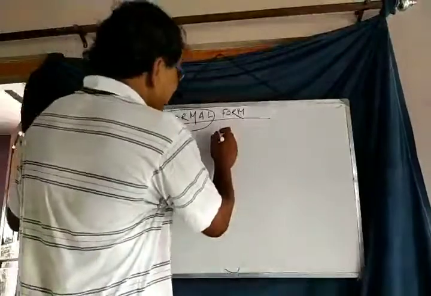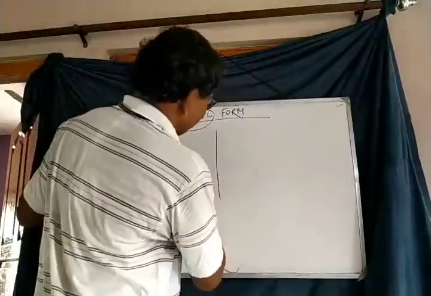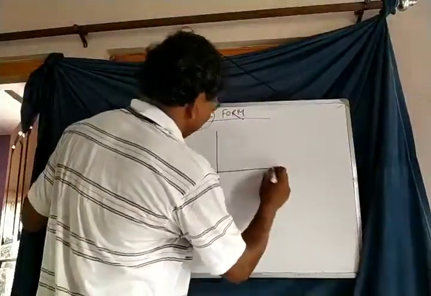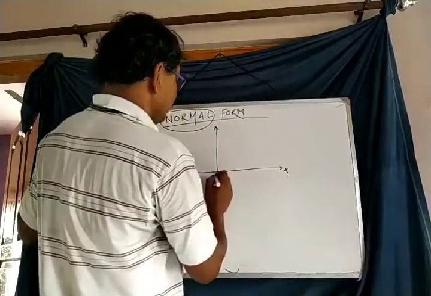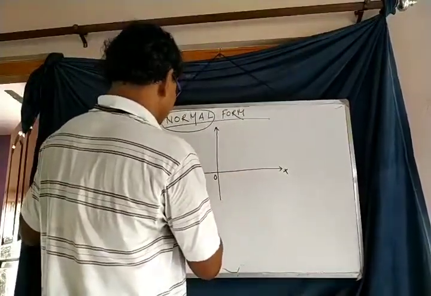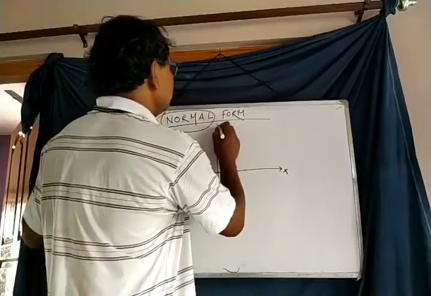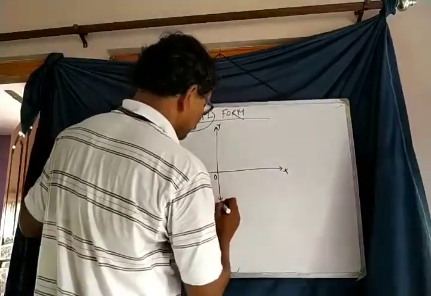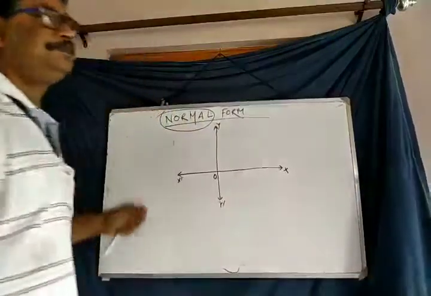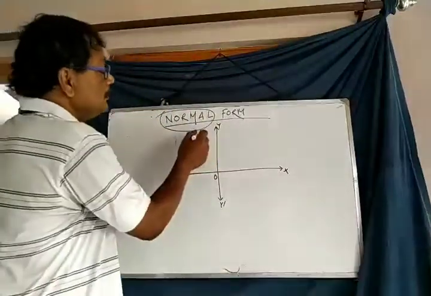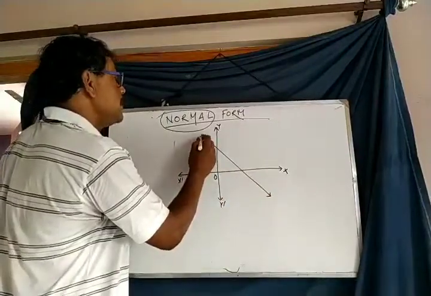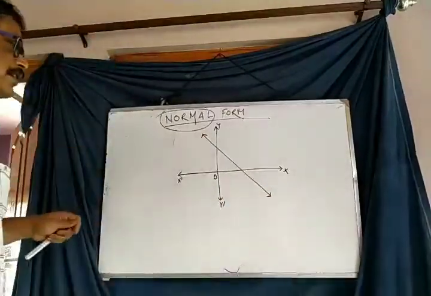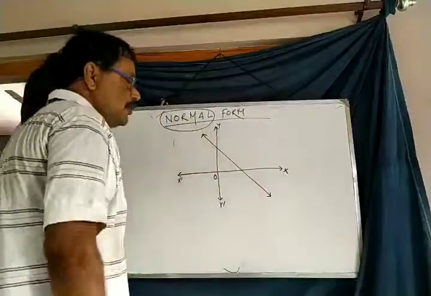Again, we consider a Cartesian system. This is the straight line. This is the required straight line. We are going to find the equation of this straight line.